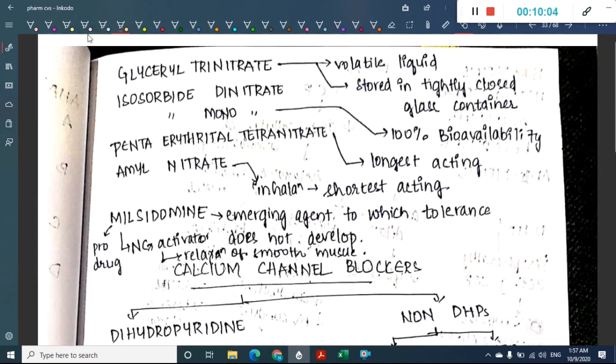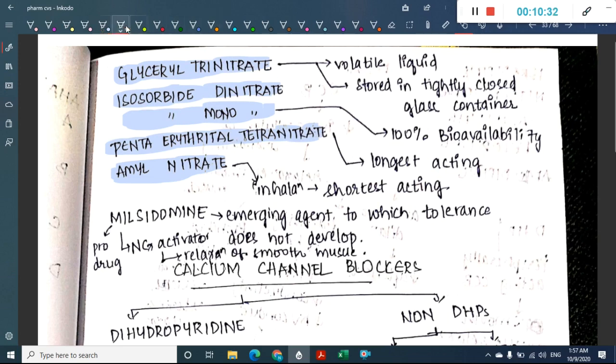Then we will see the drugs. The nitrates include glyceryl trinitrate, isosorbide dinitrate, isosorbide mononitrate, pentaerythritol tetranitrate, and amyl nitrate.